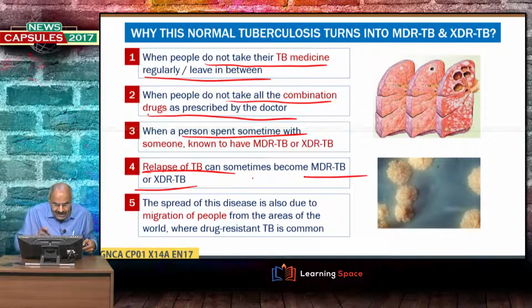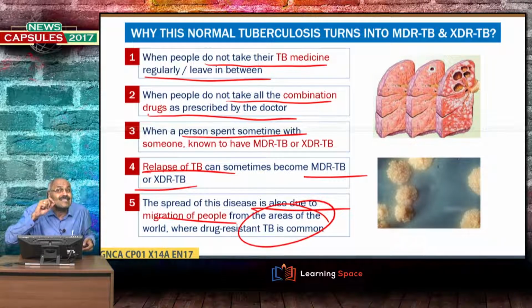The spread of this disease is also due to migration of people from the areas of the world where drug-resistant TB is common. So, the world as well as our country, at present the biggest threat we are facing is MDR-TB and XDR-TB. Please understand, right?